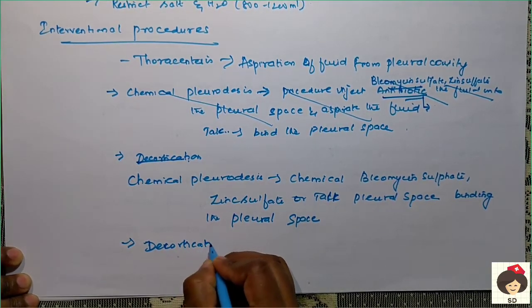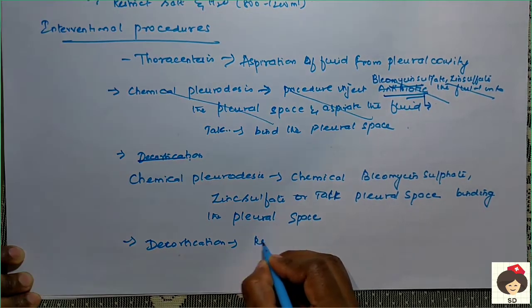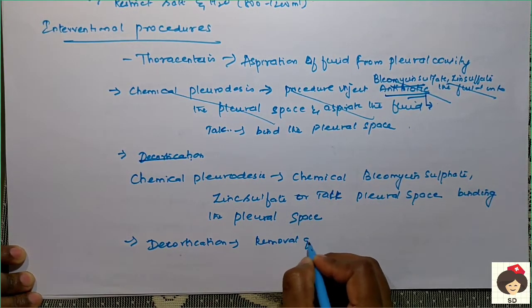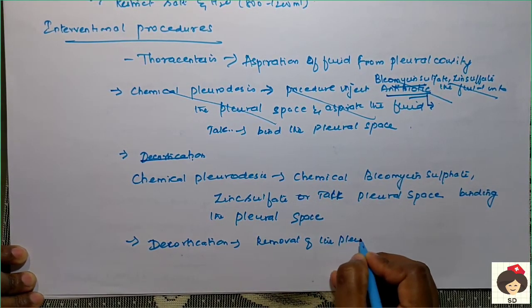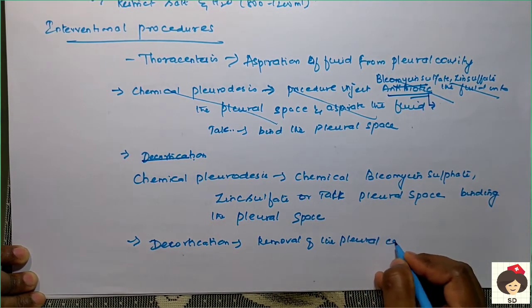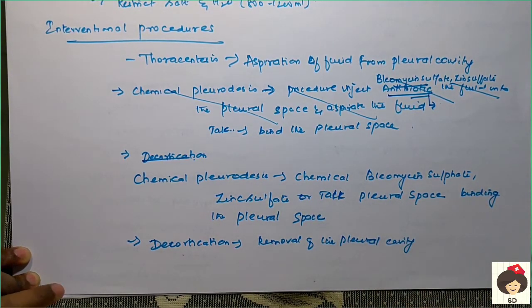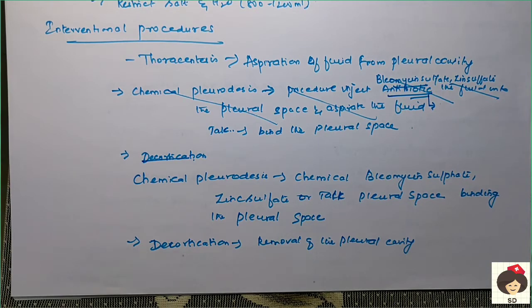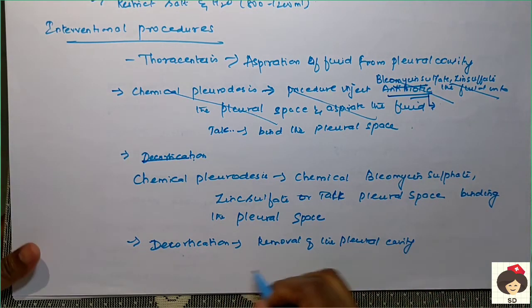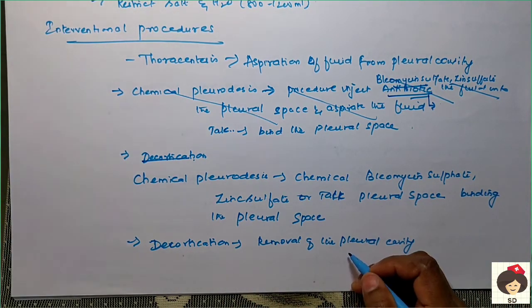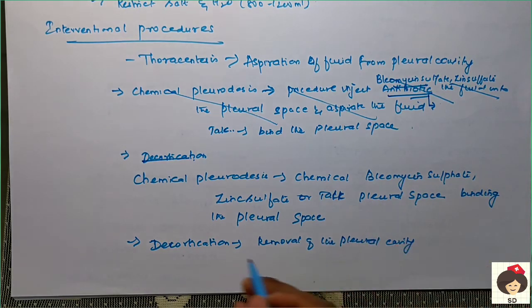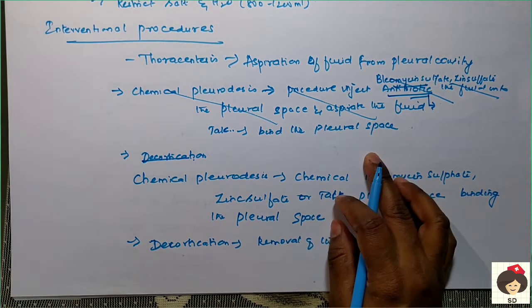Okay, and the last procedure is surgical decortication. Surgical decortication means removal of the pleural cavity lining. Okay, so in case the pleural cavity has gone for fibrosis or any necrosis, or it has become like sclerosed tissue, then they will remove that sclerosed part of the pleural membrane, that is called decortication. Okay, so these are the surgical procedures done.